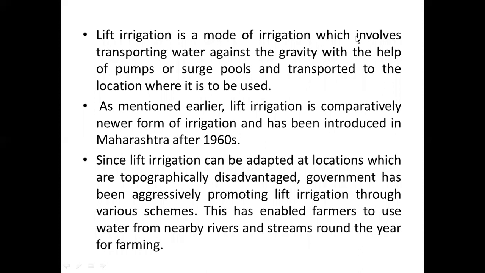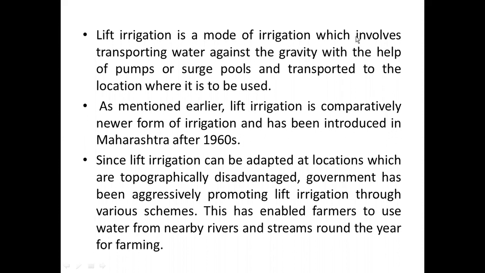Lift irrigation is a mode of irrigation which involves transporting water against gravity with the help of pumps, and the water is transported to the location where it is to be used. As mentioned earlier, lift irrigation is a comparatively newer form of irrigation and it has been introduced in Maharashtra state after the 1960s.